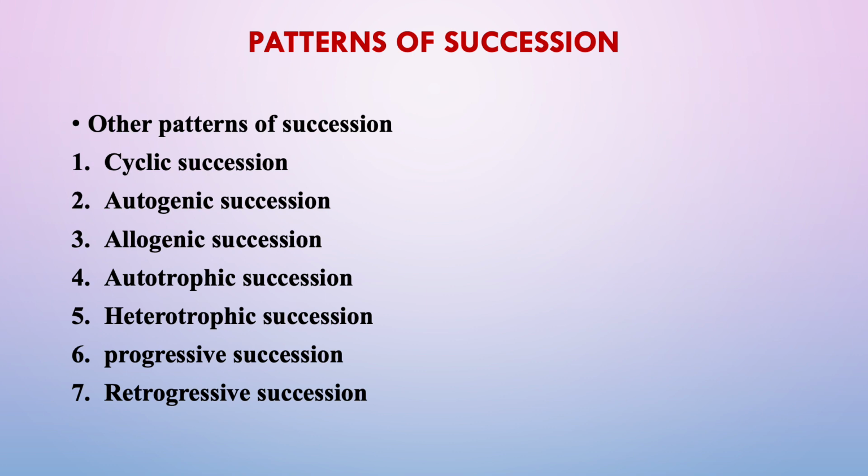If the factors influencing are external, from the outside, not from the inner core of the succession organisms, then it is called allogenic. The external factors influencing the succession pattern make it allogenic succession.